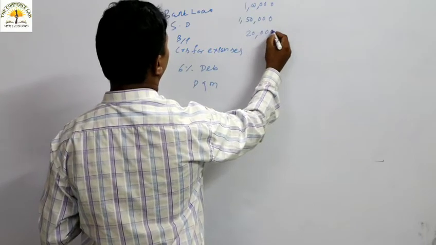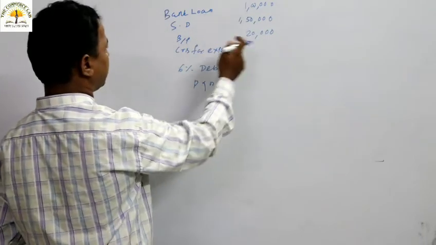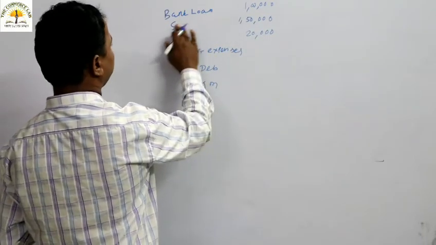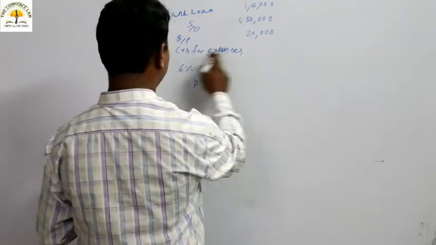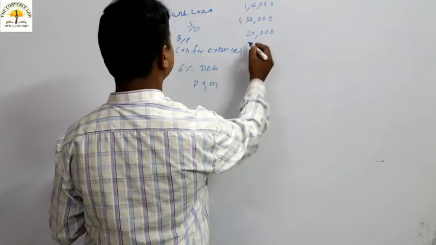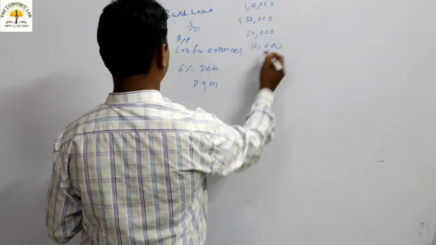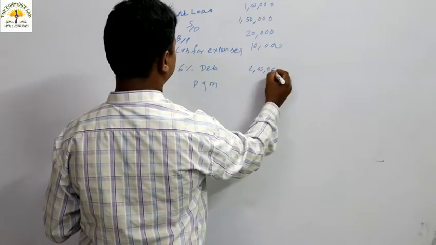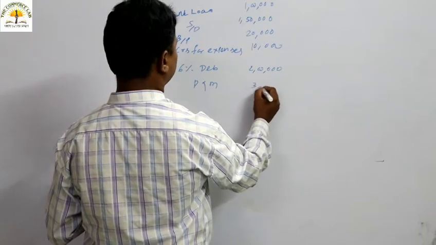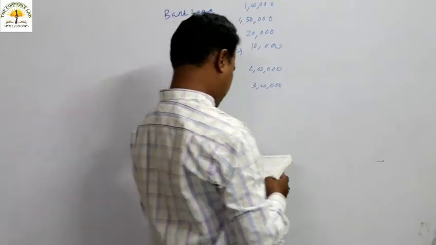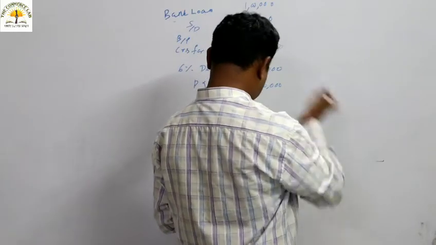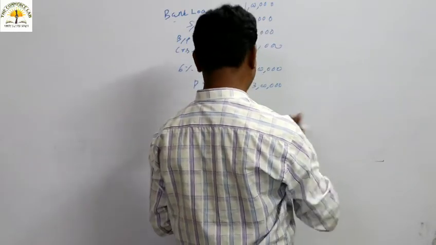So what is given? Bank loan given, sundry debtors given, bills payable given, and then creditors for expenses given, that is around 10,000. Then 2 lakh is the 6% debenture, and the plant and machinery is around how much? 3 lakh. So this is what is given, we can say this is the liability side.